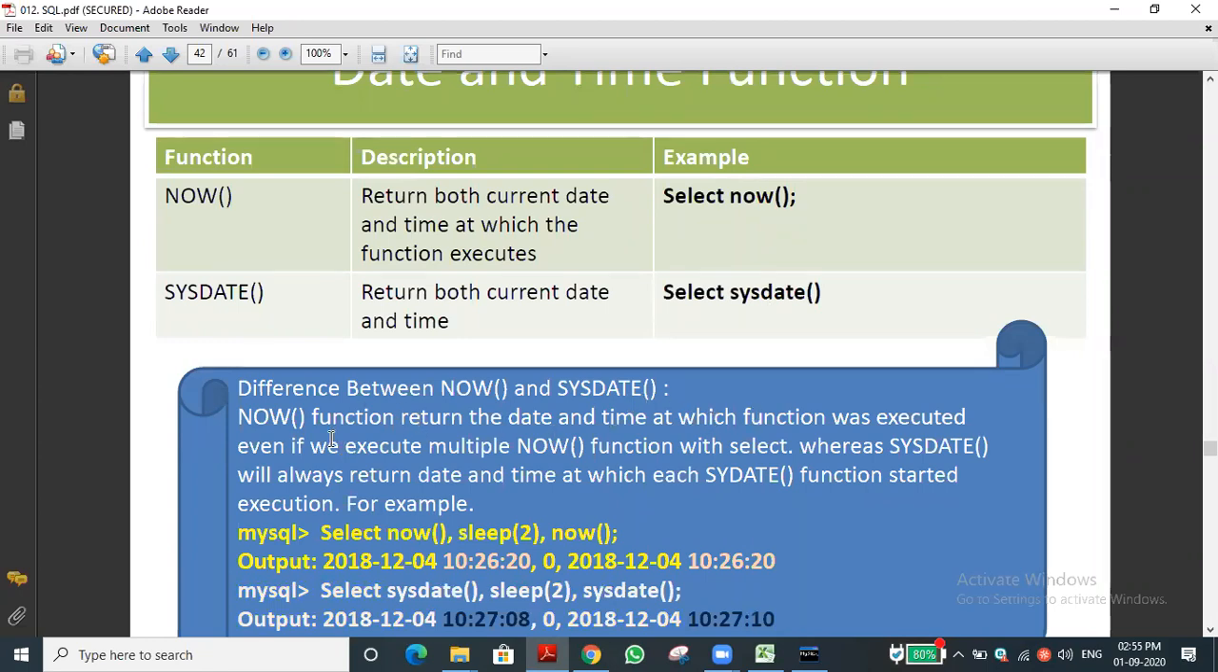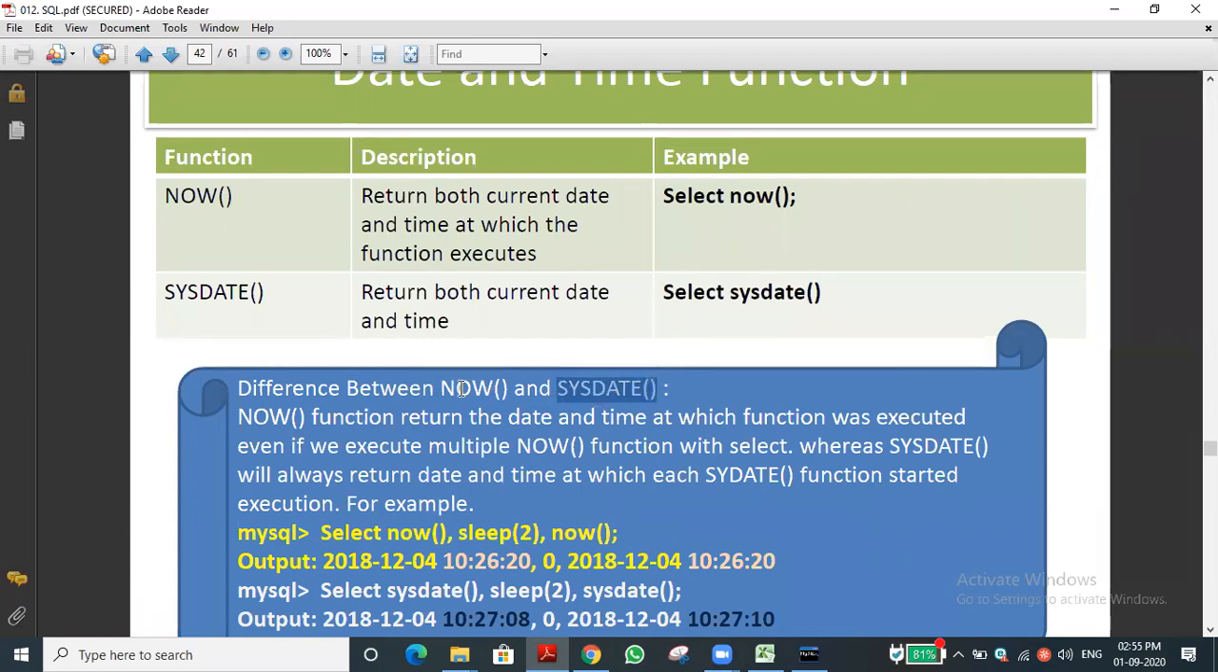Even if we execute multiple now functions with select, two times or three times, it will display only the time at which we executed it. Whereas the sysdate function will always return the date and time at which each sysdate function is started and executed. Can you understand that? Sysdate gives the exact time.